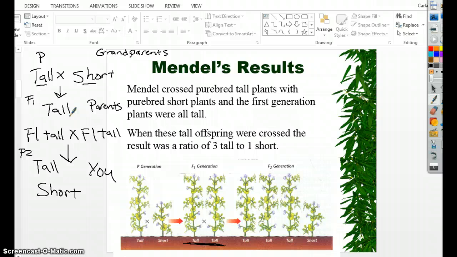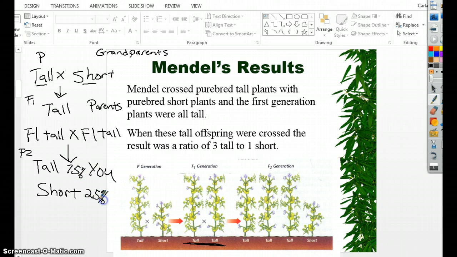And that's where it led him to, well, let's see what happens. I have all these tall plants. I thought they were going to be medium. He took the tall and the tall, so it's like your mom and your dad making your generation, which he called the F2. And now he got, and it was always 75% tall and 25% short.